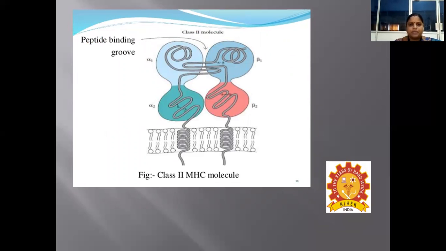So here we could see the structure of the class 2 MHC molecule. We have two chains, the alpha chain and beta chain, running parallel, and we have the transmembrane segment also. Here we could find the peptide binding groove for attachment of the antigenic peptide, and the transmembrane segment and cytoplasmic tail are present for the class 2 MHC molecule.